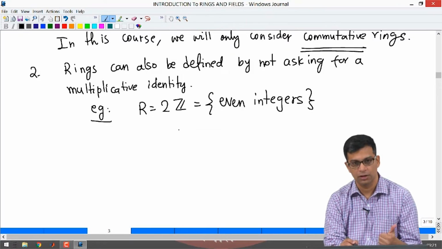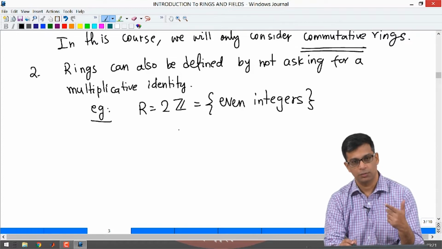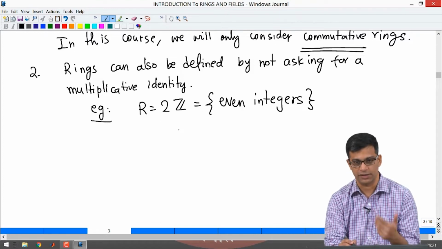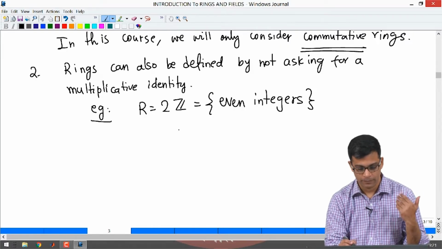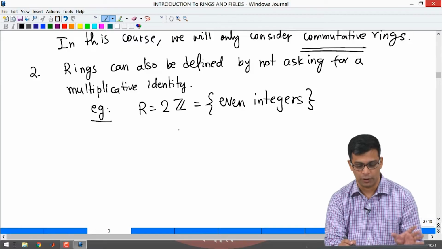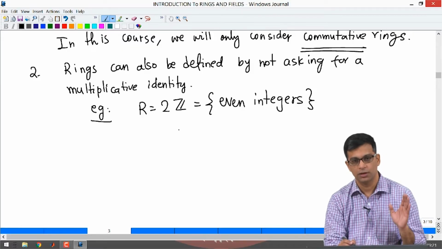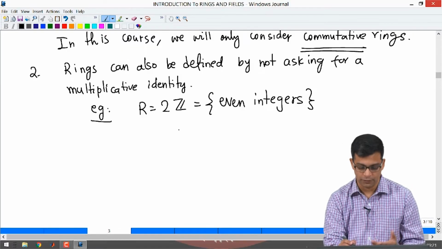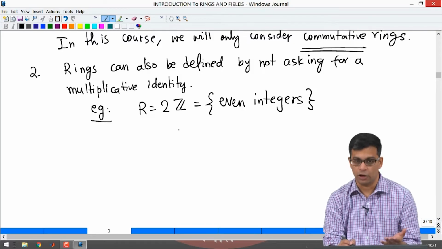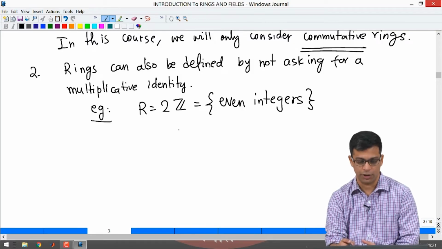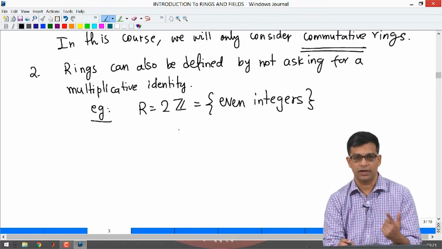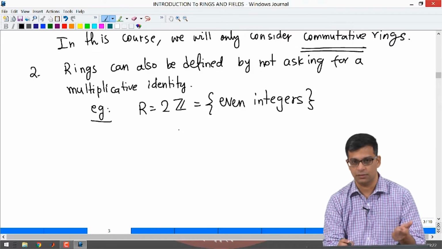There is an addition, under addition it is an abelian group, because 0 is there, the inverse of an even integer is an even integer, the sum of two even integers is an even integer, and so on. It also has multiplication, because if you multiply two even integers you get an even integer. It is associative, and even commutative, but there is no 1, there is no element in this set which functions as 1.